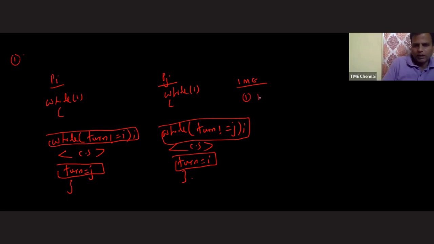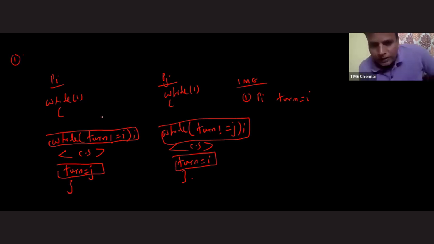First, I am giving a chance to process Pi, and I'm taking turn equals to i. Okay, fine. So how do you prove mutual exclusion, sir? Try to bring any one of the processes first inside the critical section and check at that point of time whether any other process can enter inside the critical section or not. If the other process is also entering, I will say mutual exclusion is not guaranteed. If the other process is unable to enter, I will say mutual exclusion is guaranteed. Let's see how it is. Okay.